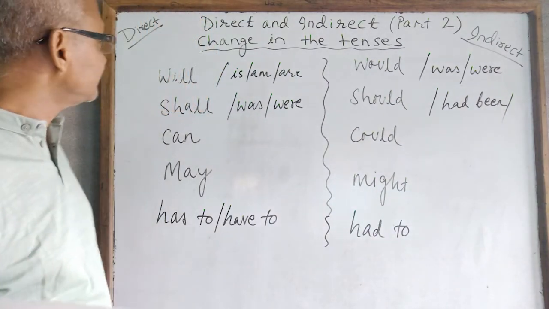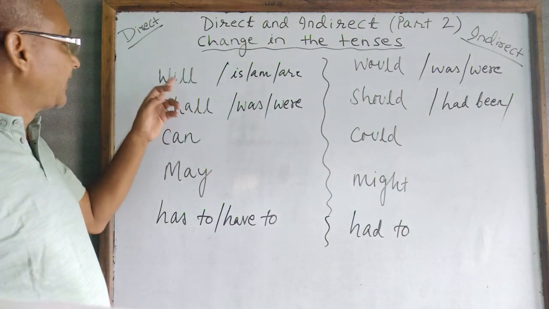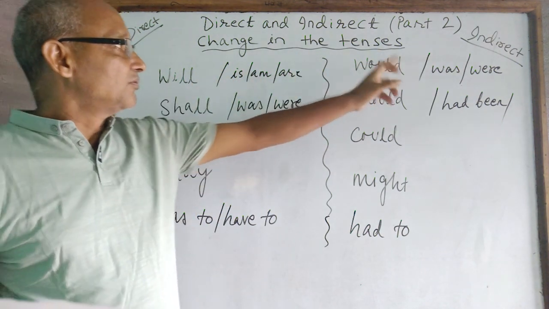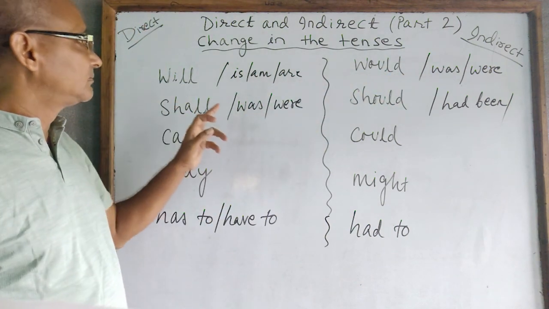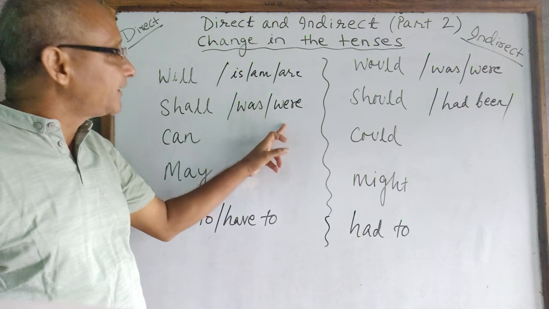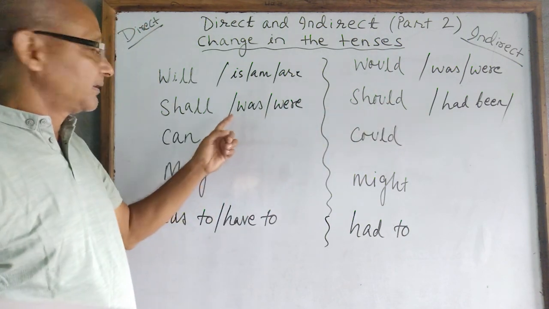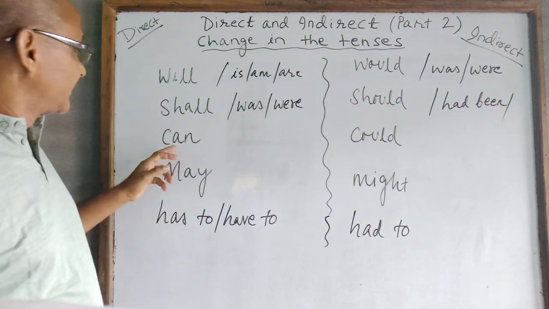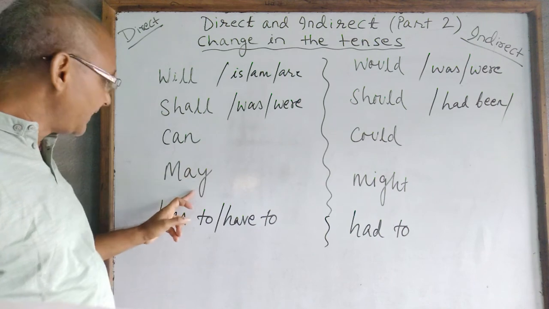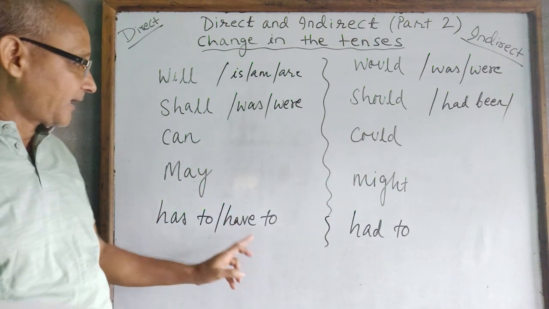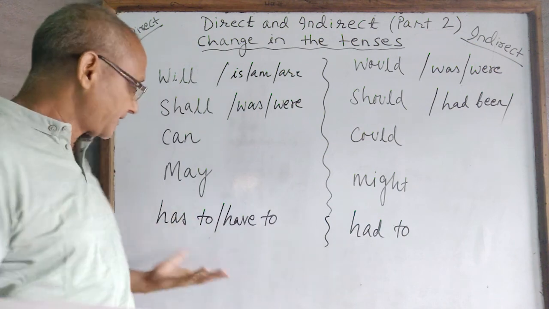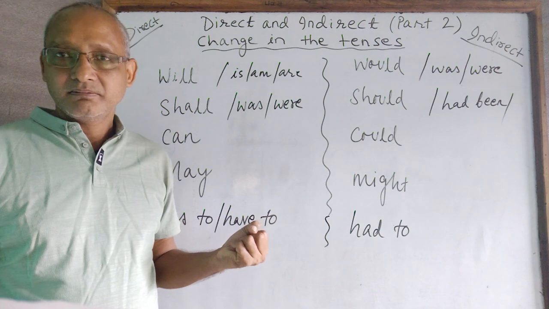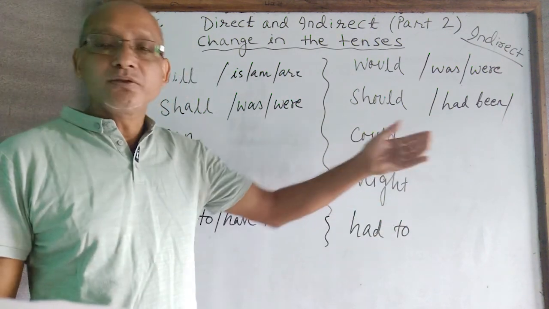Similarly, if in the direct we have will, it changes to would; is and are change to was and were; shall to should; was and were could become had been. Like, he said he was singing, he said he had been singing. Can to could, may to might, has to, have to becomes had to. For example, if somebody says, "I have to cook meal tonight," he said that he had to cook meal.